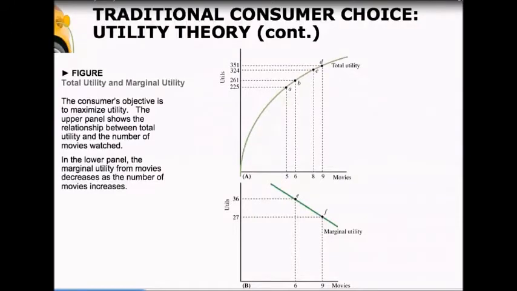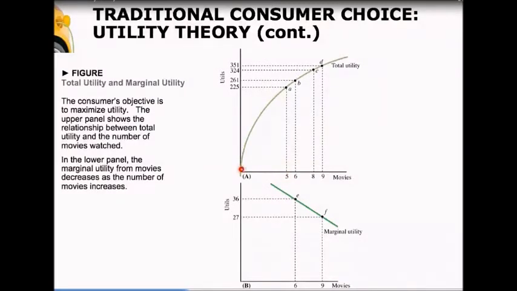One of the important ideas about utility is diminishing marginal utility. The idea that as you consume more of a good or a service, your utility is going to rise, but it rises at a decreasing rate. So we can see the increase in utility from your 5th movie to your 6th movie is from 225 utils up to 261 utils, where utils are the units of utility. But the increase of your utility from 8 movies to 9 movies is only from 324 up to 351. So it does make you happier. It just doesn't make you as much happier as it did when you were only consuming 5 movies.